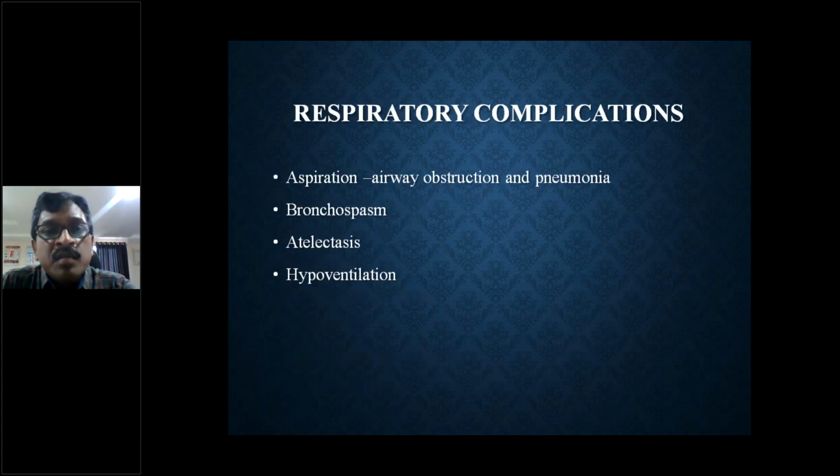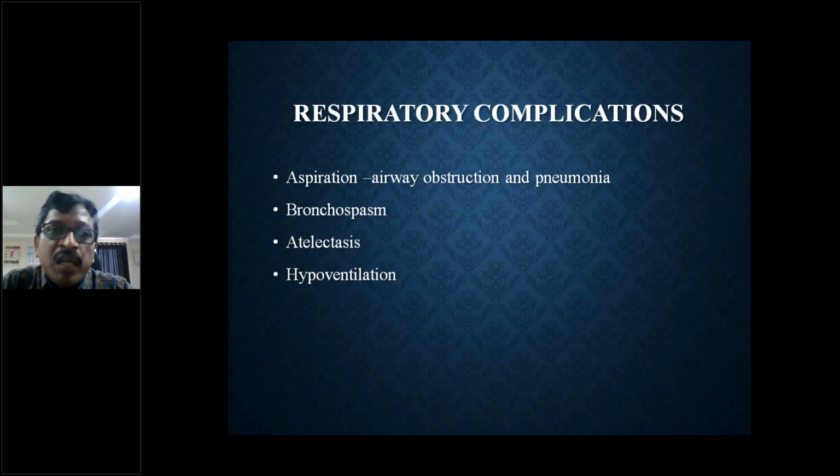So other respiratory complications like aspiration, airway obstruction, pneumonia can occur. Bronchospasm. So in a patient with hyperreactive airway, we call it reactive airway, like asthma, COPD, chronic bronchitis, or any allergies. We call these type of patients as having reactive airway. If that is there, he is always at risk of bronchospasm in the intraoperative period or in the postoperative period. That has to be managed with bronchodilators as well as steroid.